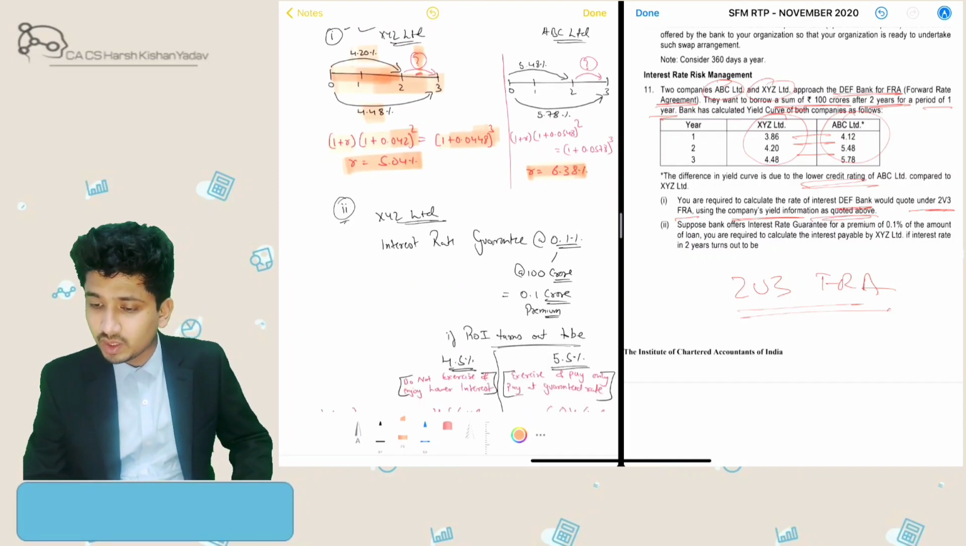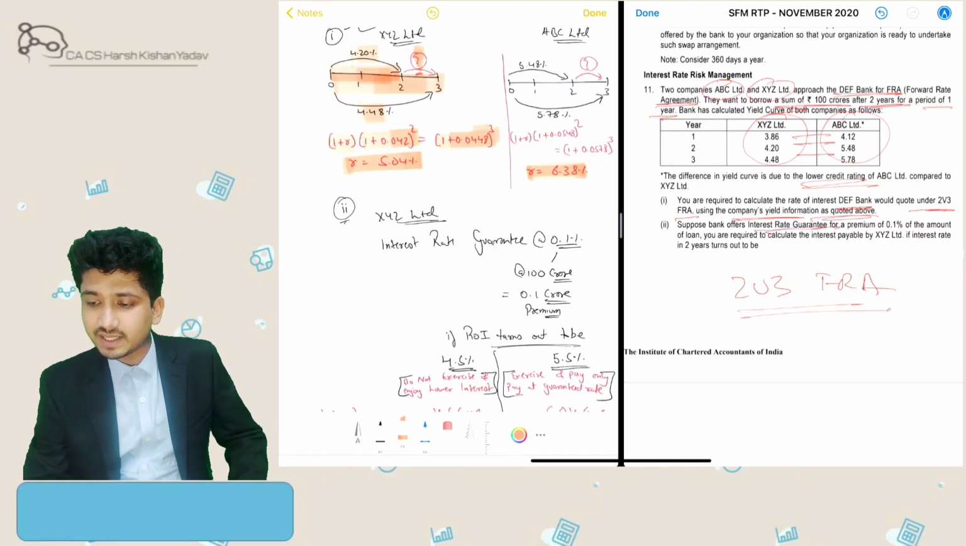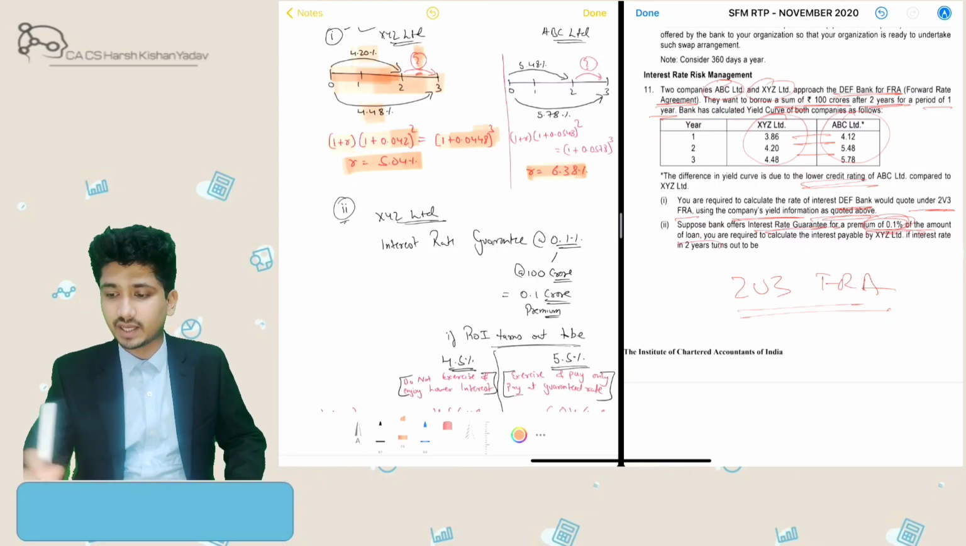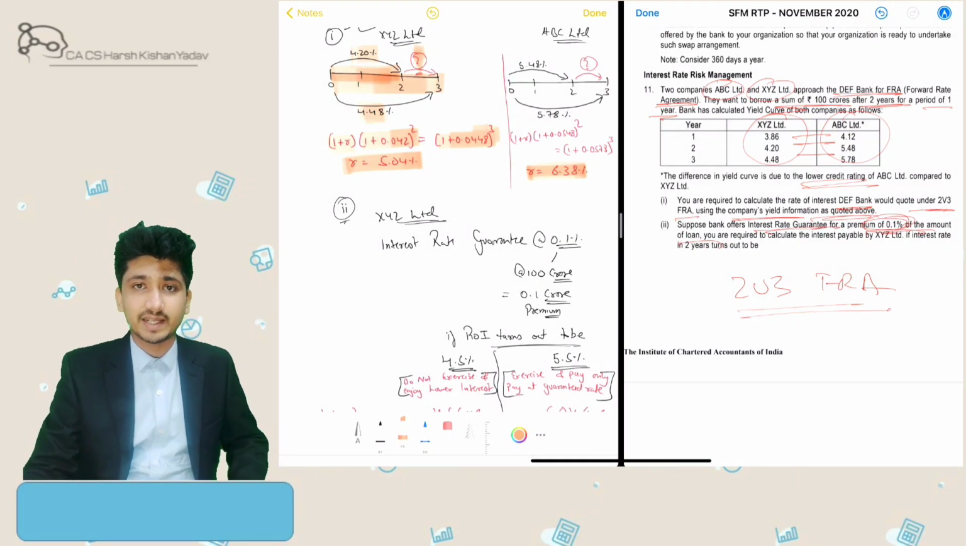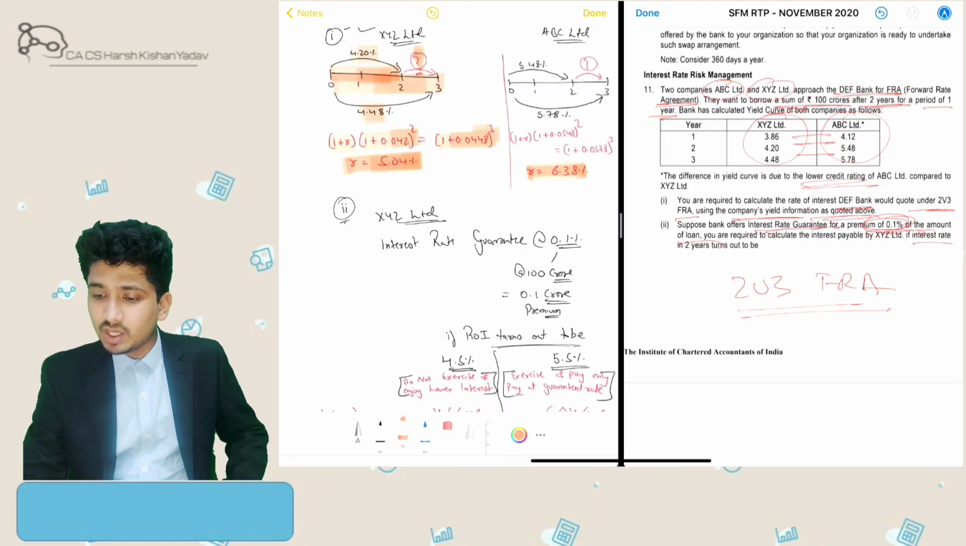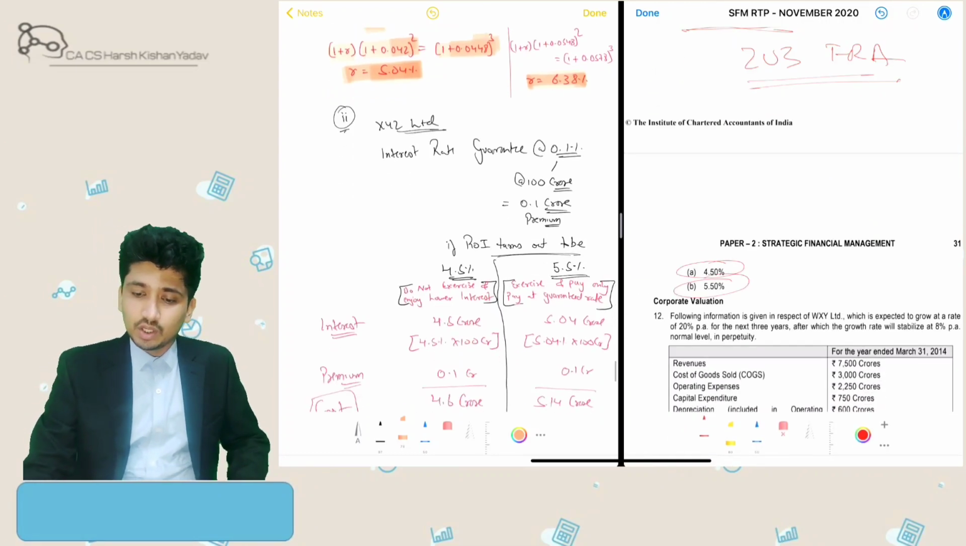Then the second question they are asking is, suppose the bank offers an interest rate guarantee at a premium of 0.1% of the amount. So the bank wants to fix our interest rate right now, and even if 10% interest rate is prevalent at that point of time, we will have to pay this much only, 5.04% for example, if that is what they are quoting for XYZ. If the interest rate in 2 years turns out to be 4.5% or 5.5%.